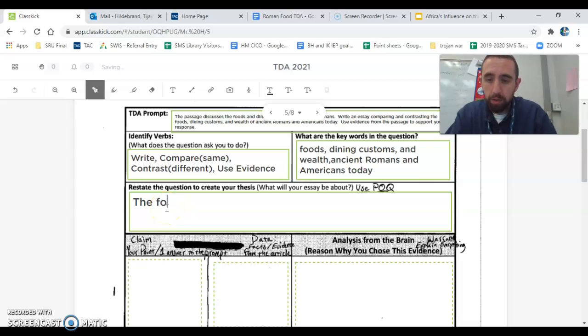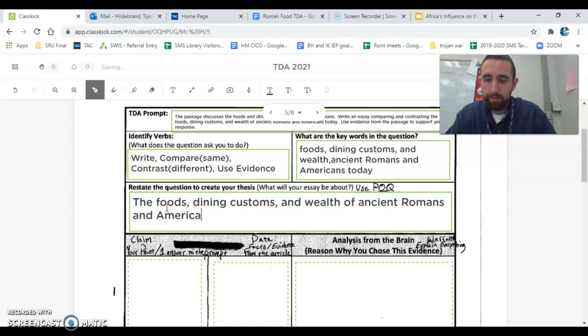So we could say the foods, dining customs, and wealth of ancient Romans and Americans today. We got to compare and contrast, so the same and difference. Are the same and different